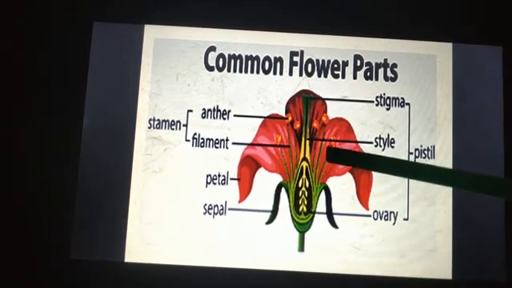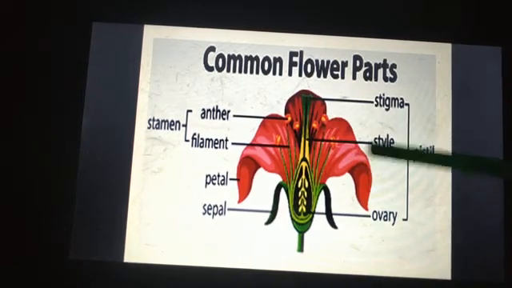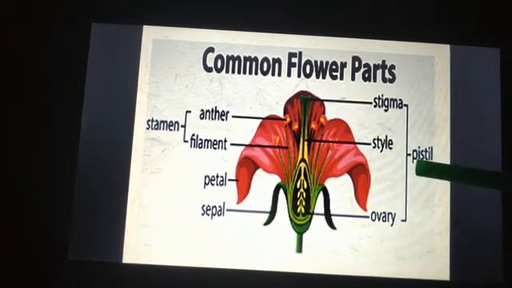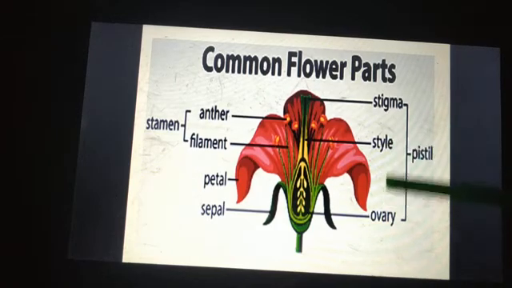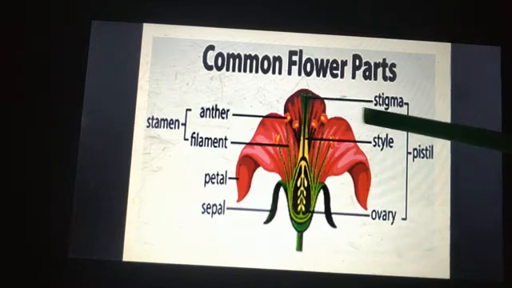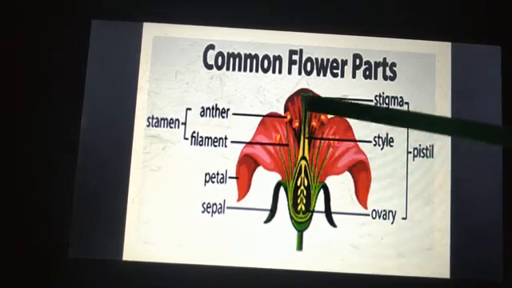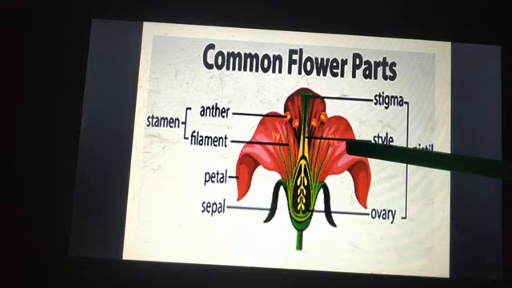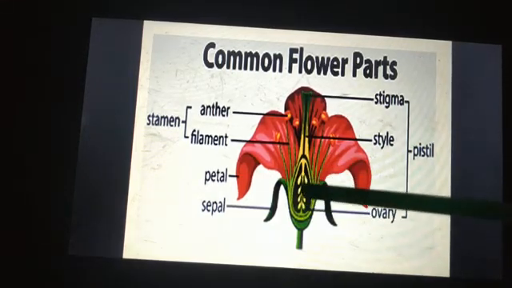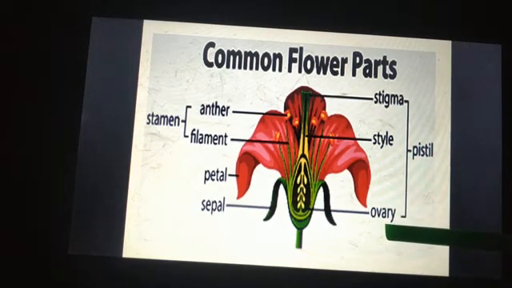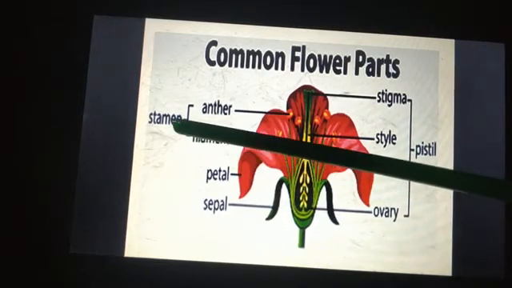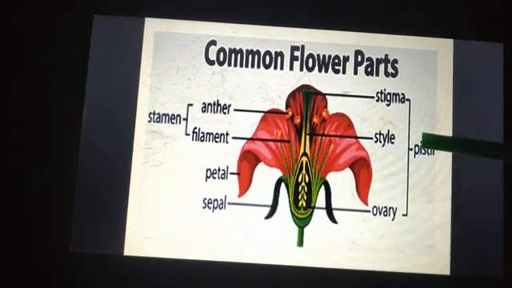Next, if we move to the female part, the female part is the pistil, and this pistil is composed of 3 parts. This upper part is the stigma. This long stalk-like structure is the style, and this part is our ovary. So the 4 main parts are sepal, petal, stamen and pistil.